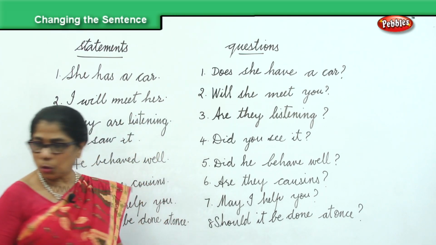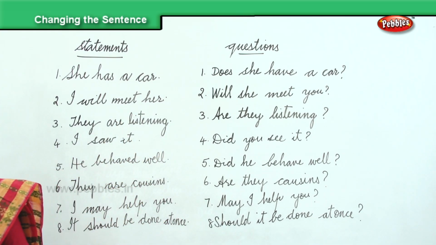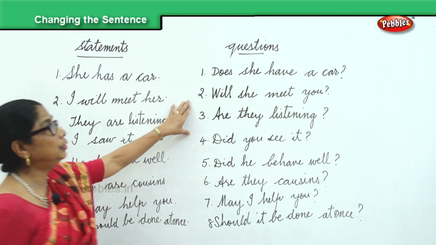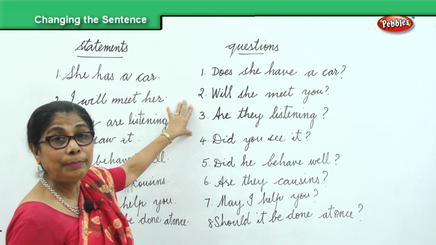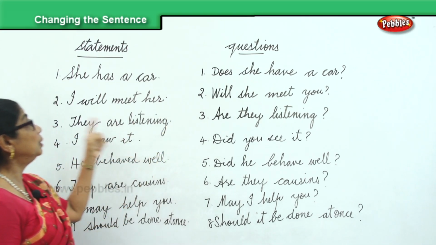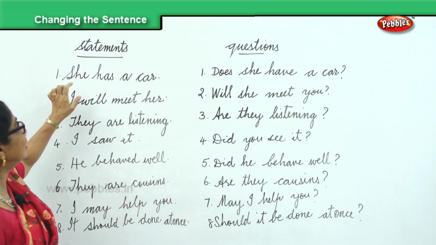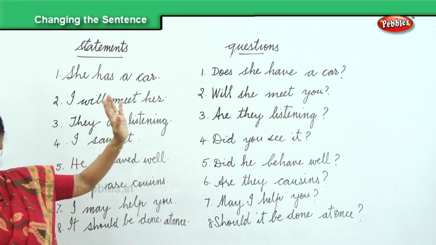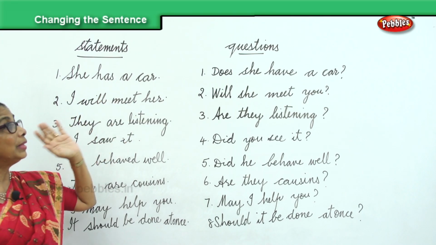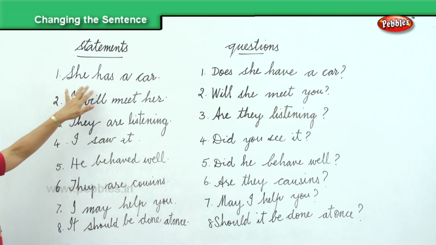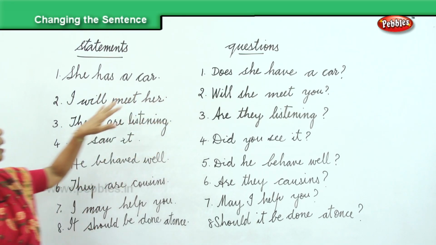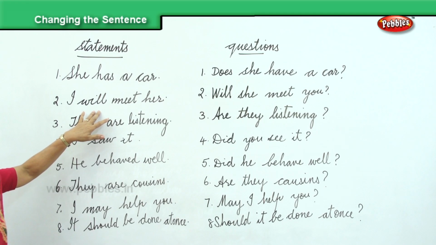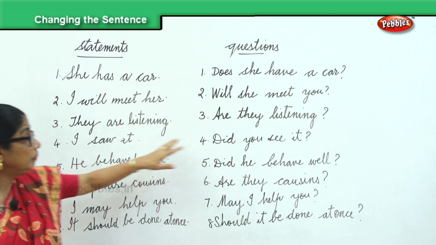Now, let's look at all these sentences. I supplied you with questions, and you change the interrogative questions into statements. Okay, now I'll read the question and the answer. Does she have a car? She has a car. Will she meet you? I will meet her. Are they listening?